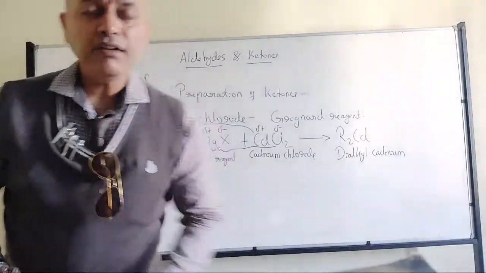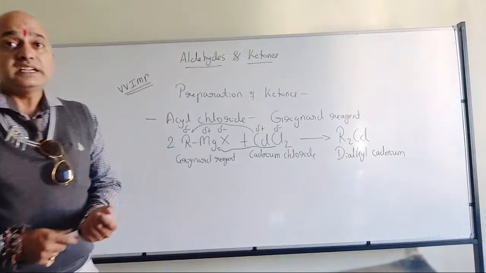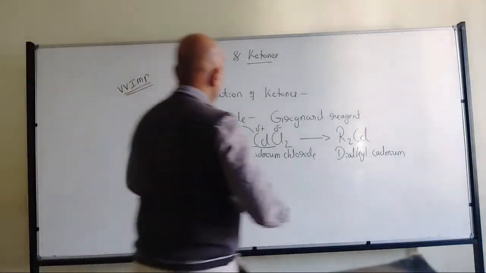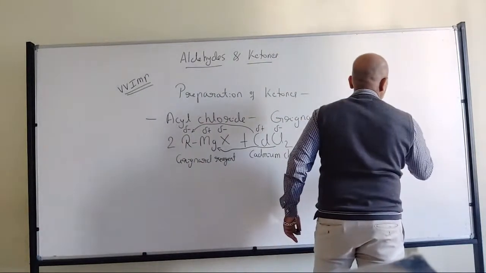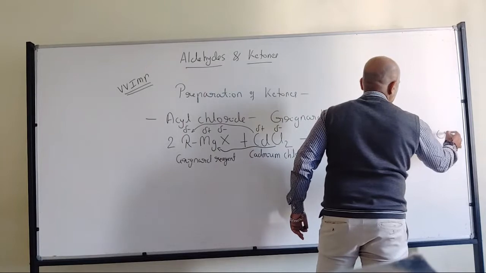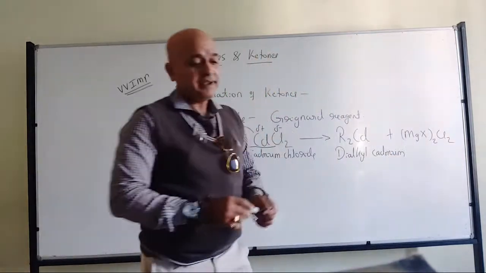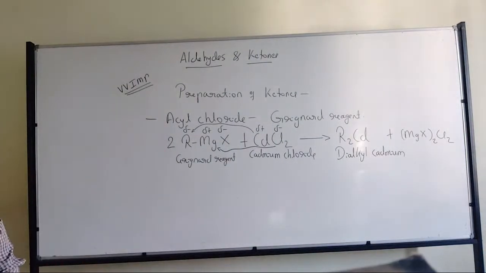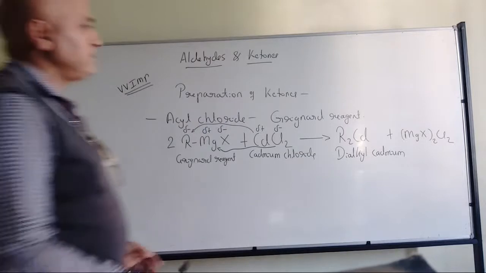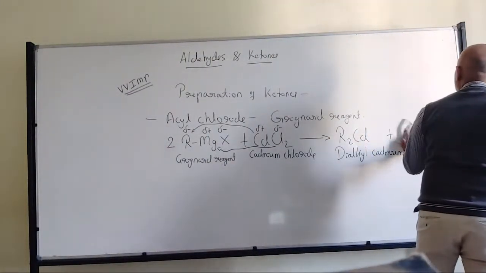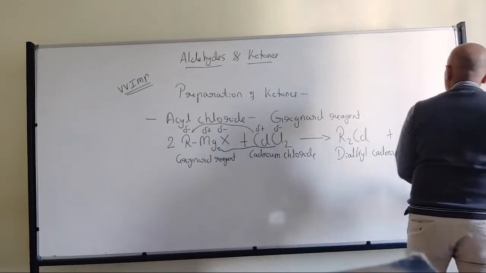Dialkyl cadmium will be one of the products. So what will be the other product? The other product will be magnesium halide twice with chlorine. So we can simply write it as 2MgXCl.